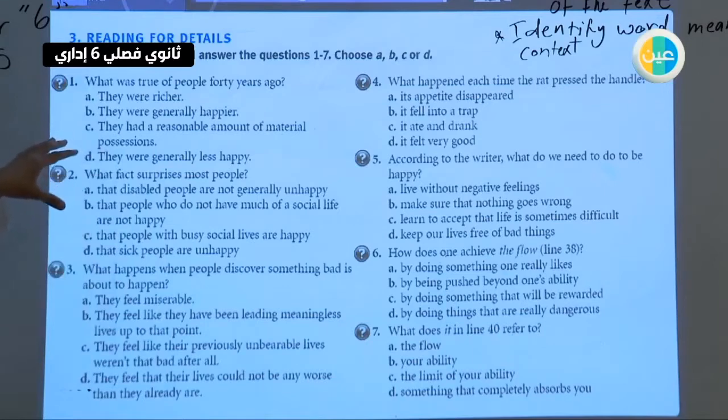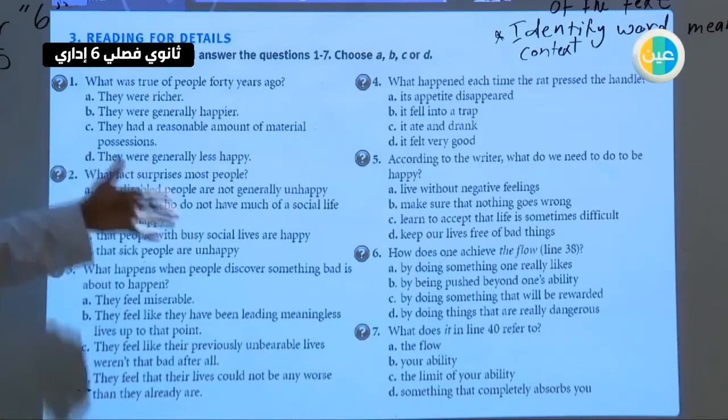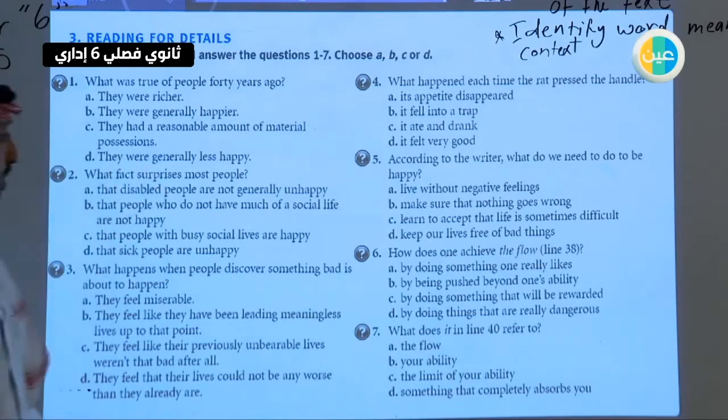The first question says, what was true of people 40 years ago? We have options here: they were richer, they were generally happier, they had a reasonable amount of material possessions, or D, they were generally less happy. Number 2, what fact surprises most people? And then we have options here.